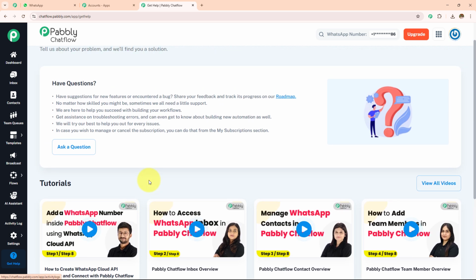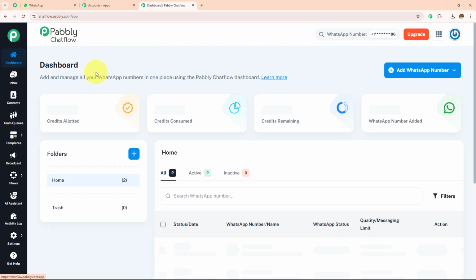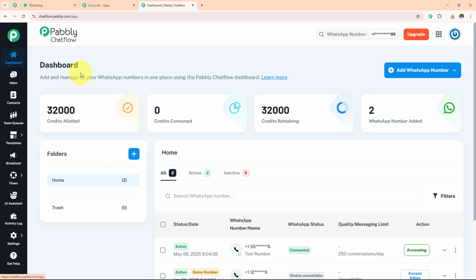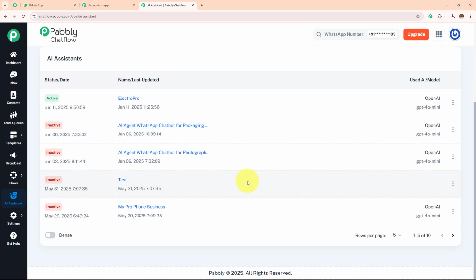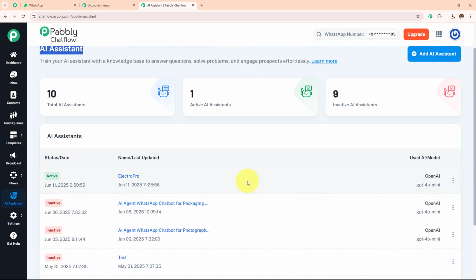Now moving back towards the app dashboard of Pabbly Chatflow, and to create an AI agent, I have to move towards this AI Assistant on the left-hand side. I am going to open this. And here I have landed on this AI Assistant page. You can see the total AI assistants, active AI assistants, and inactive AI assistants. You can see all the AI assistants which I have created, and to create a new AI agent or AI assistant, I simply need to click on this Add AI Assistant.